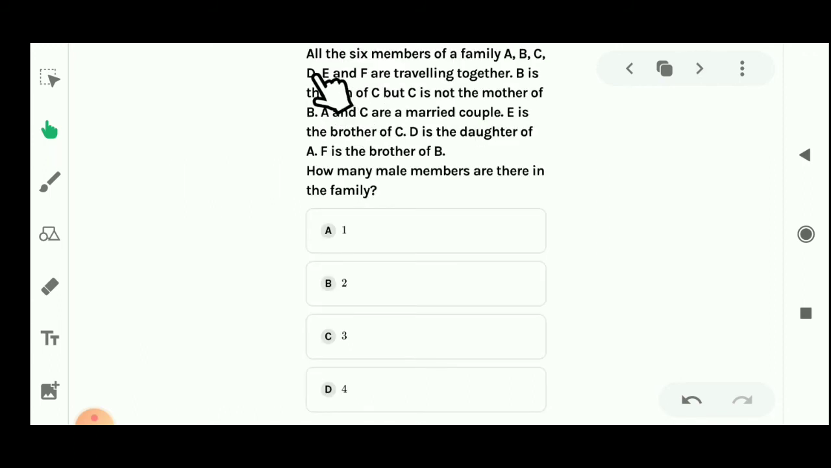Let's see the next question. All the 6 members of a family A, B, C, D, E and F are traveling together. B is the son of C, but C is not the mother of B. A and C are a married couple. E is the brother of C, D is the father of A, and F is the brother of B. Then how many male members are there in the family? These are the options given in the question.